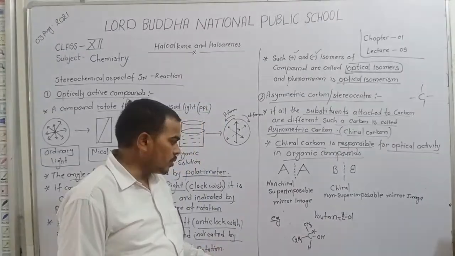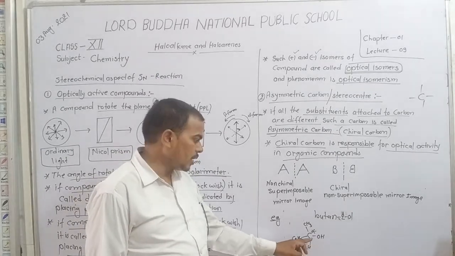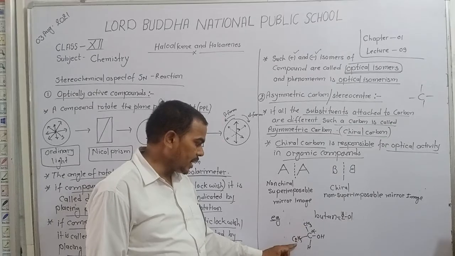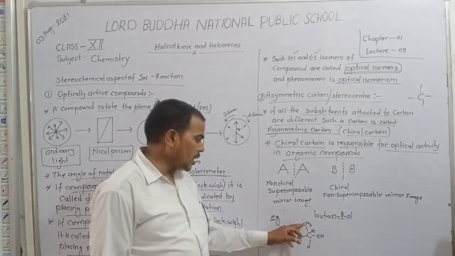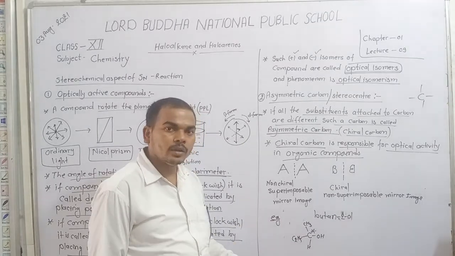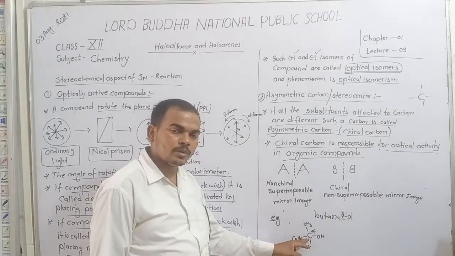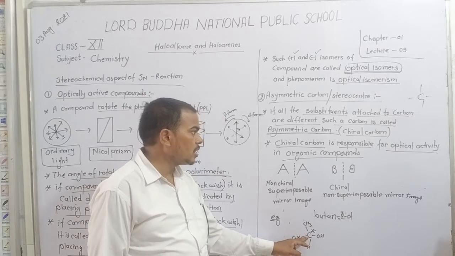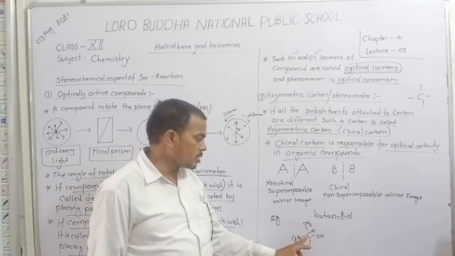Student, in this compound, the four bonds of the carbon contain a methyl, an ethyl, a hydrogen, and an OH. You observe that the atoms present at the four bonds of the carbon are all different. So we say this carbon is a chiral carbon, meaning an asymmetric carbon, chiral center or stereo center.